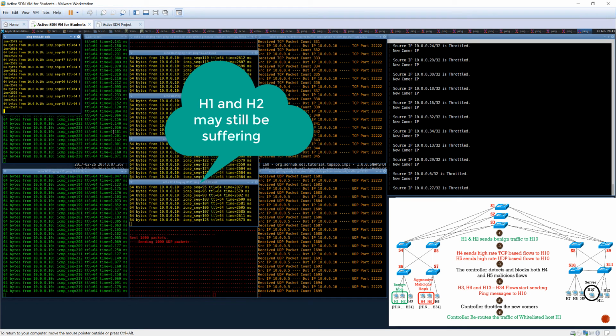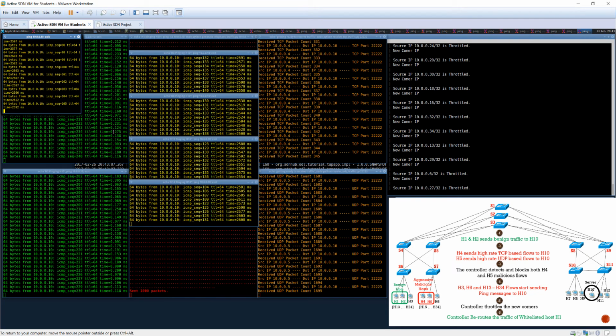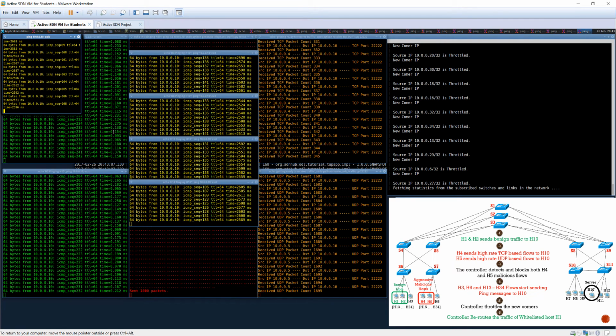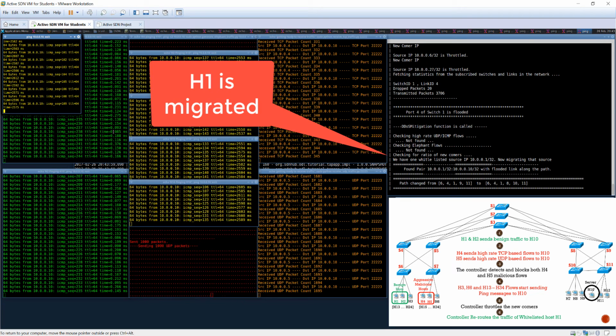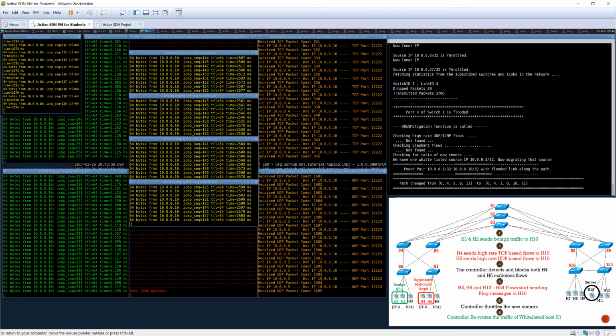And if the controller still sees some packet loss, the last phase of the DDoS mitigation is to migrate or reroute the whitelisted hosts. So we will see this impact here. As you can see, the controller observed some packet loss, so it rerouted H1 from the troubled path to the new path. And basically, because I have removed a few of the links from the topology, that is why you are seeing this effect.